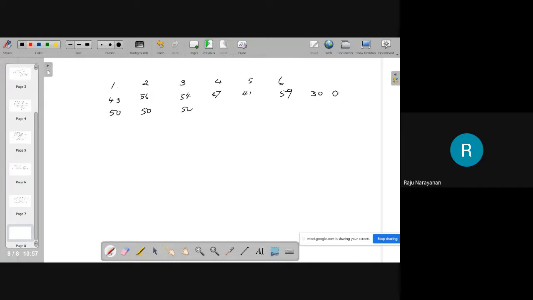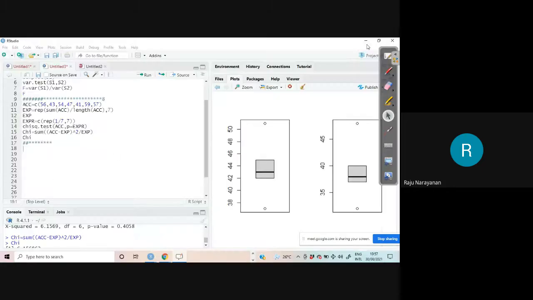If it is so, these are the values we expect. These are the theoretical or expected values. These are the observed values. Then chi-square is what? 43 minus 50 the whole square by 50 plus 56 minus 50 the whole square by 50, etc.